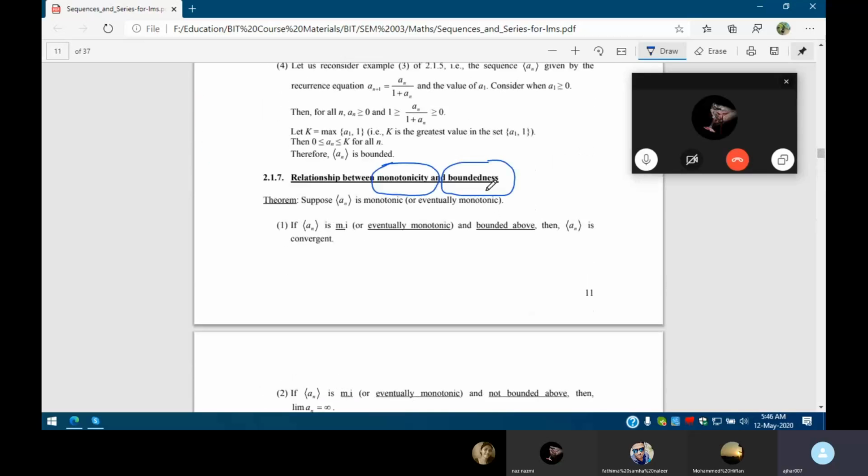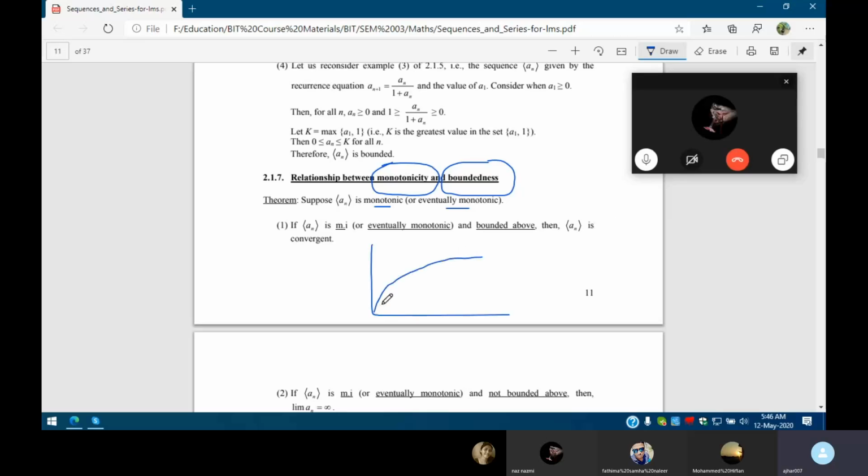Here, suppose an is monotonic or eventually monotonic. Monotonic means it may be monotonic increasing or monotonic decreasing, or strictly monotonic increasing or strictly monotonic decreasing. Eventually means it will start after some point, right? If an is monotonic increasing, meaning the sequence is increasing, and bounded above, then an converges. Here, if you draw the graph, it will come like this.